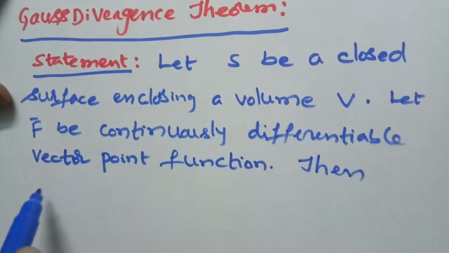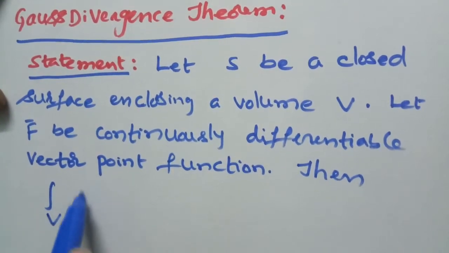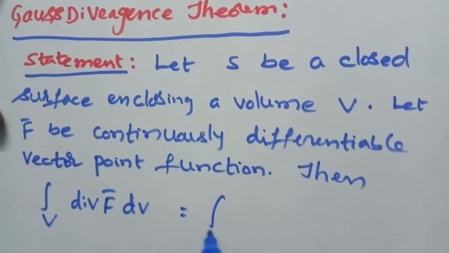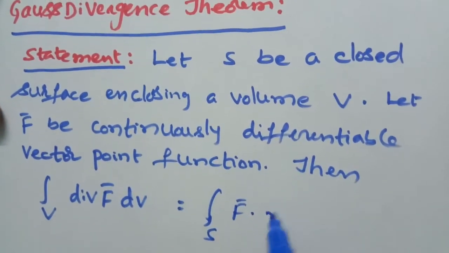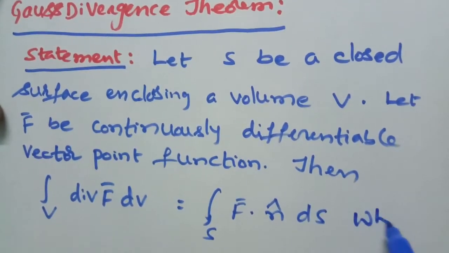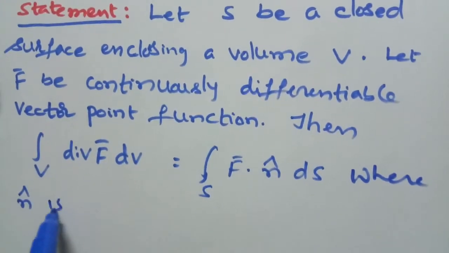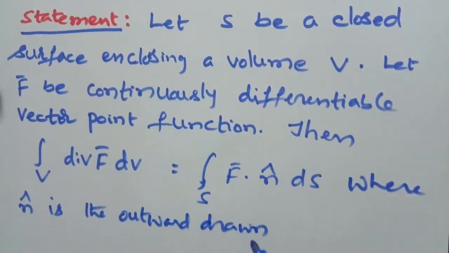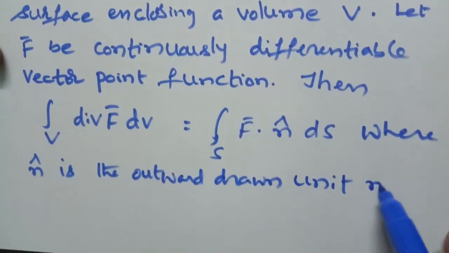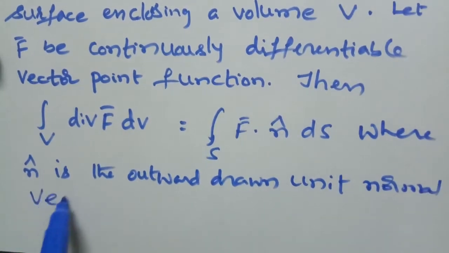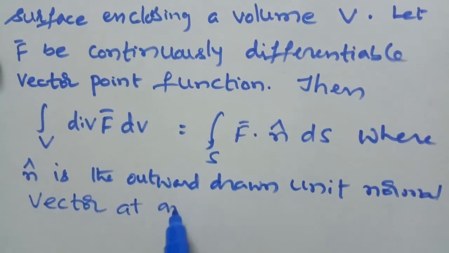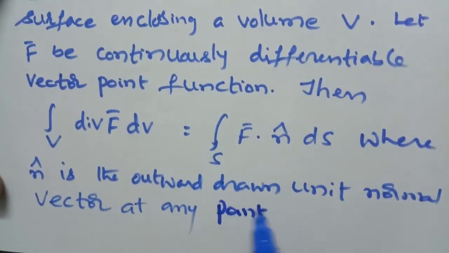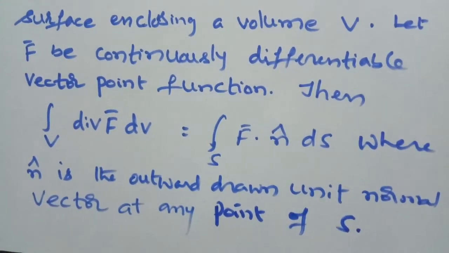Then integral over V div F bar dV is equal to integral over S F bar dot n cap dS, where n cap is the outward drawn unit normal vector at any point of S. This is the statement of Gauss divergence theorem.